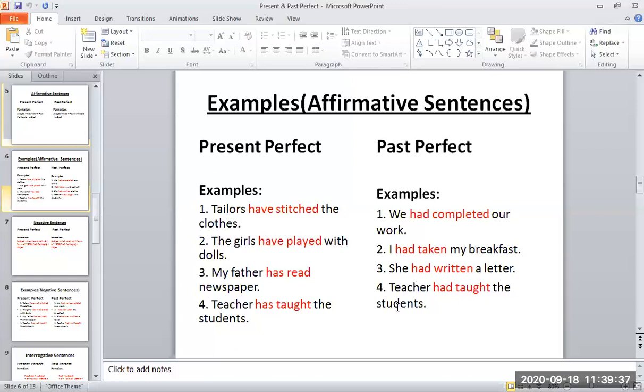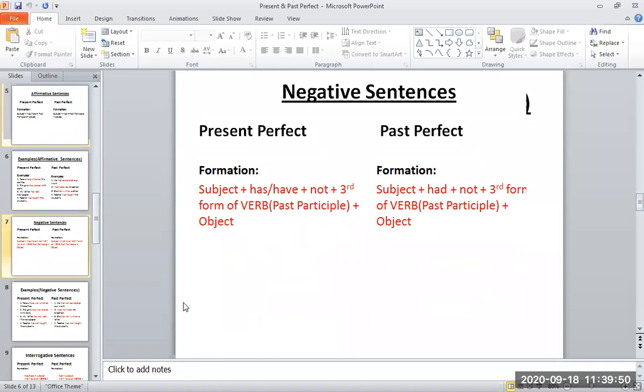Okay, the teacher had taught the students. Teacher is the subject, had is the helping verb, taught is the third form of the verb, and students is the object. You must know the formation of sentences. When you are going to make sentences, you must know the formation of sentences. Then we did negative sentences. It was already done on Wednesday. Only one student was present on that day.